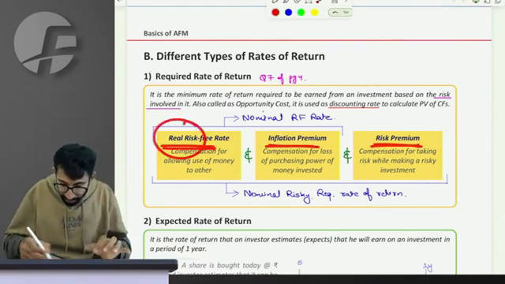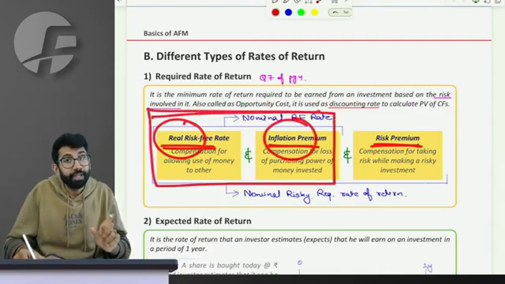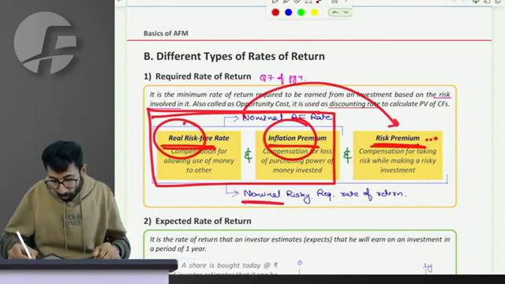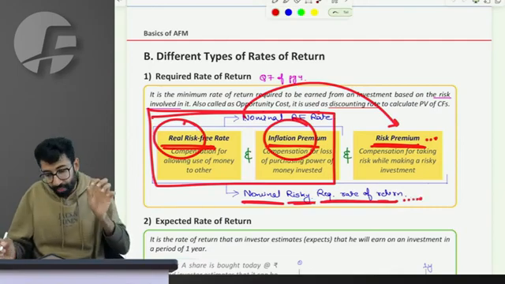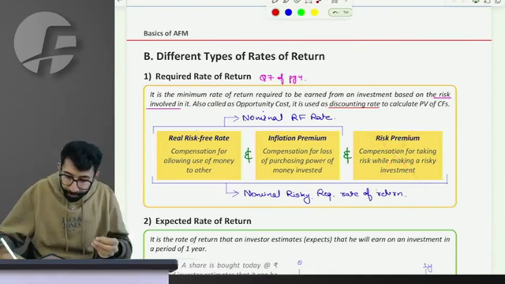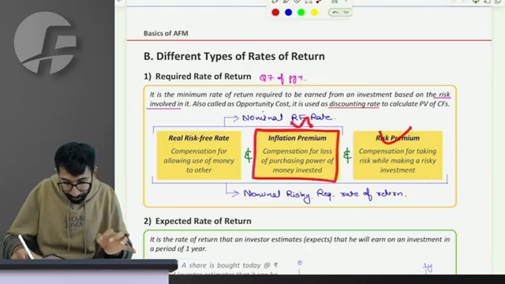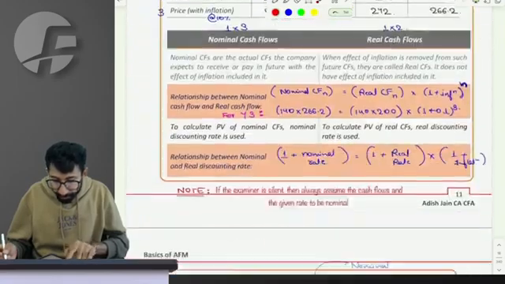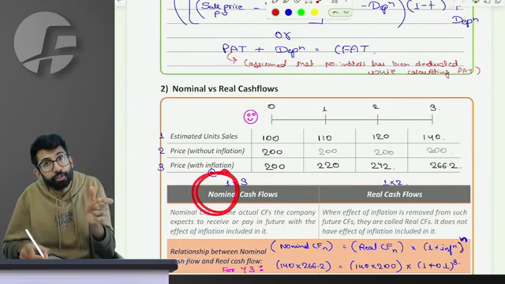Real risk-free rate and inflation premium collectively become nominal risk-free rate, and nominal risk-free rate plus the risk premium is the nominal risky required rate of return. In our discussion right now, risk premium is not the concern, it may be there or may not be there. Our concern is inflation premium. So if the cash flows are nominal, the discounting rate will also be nominal.